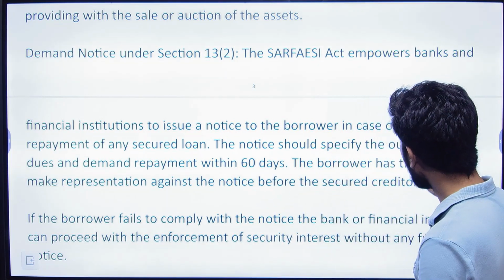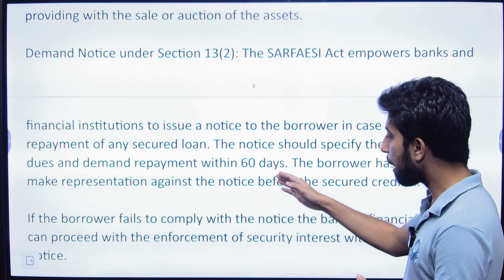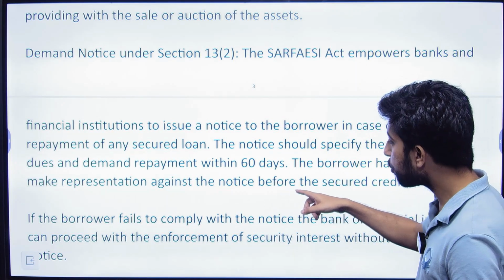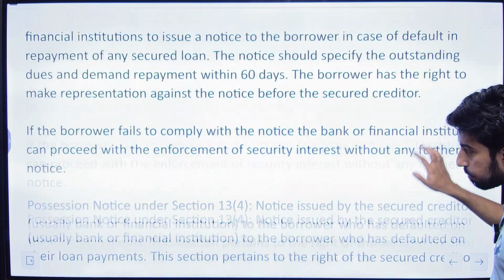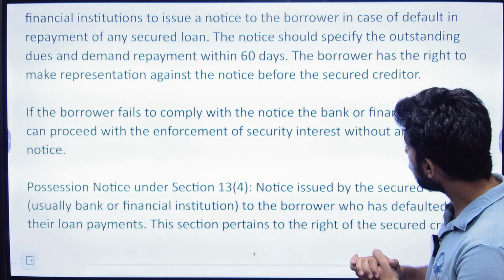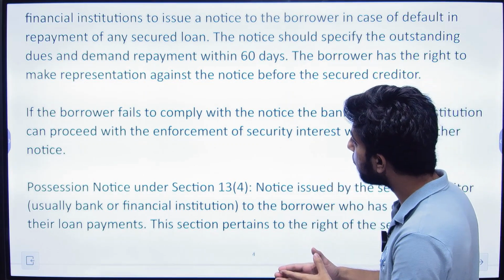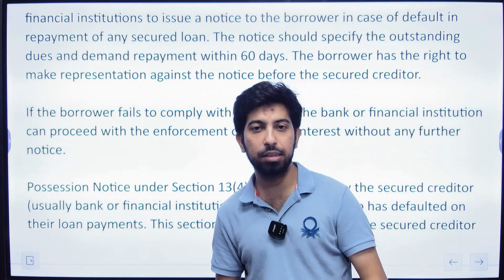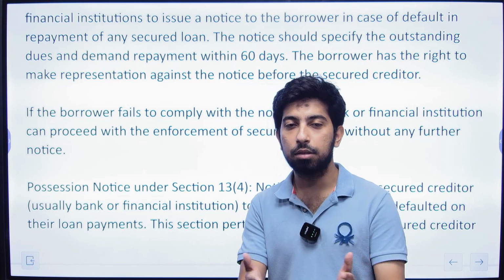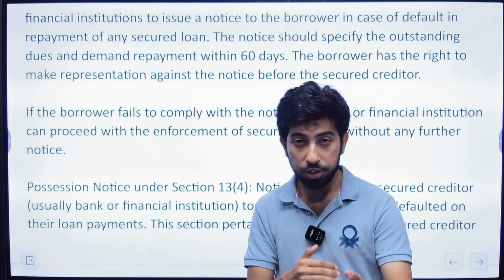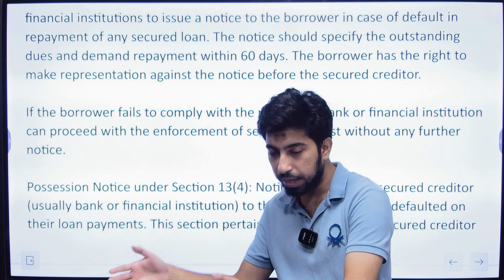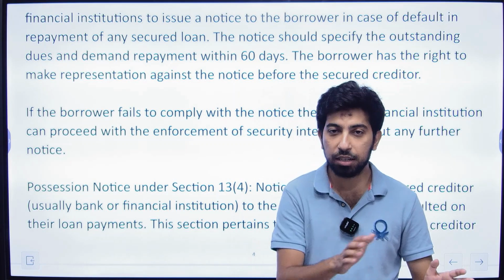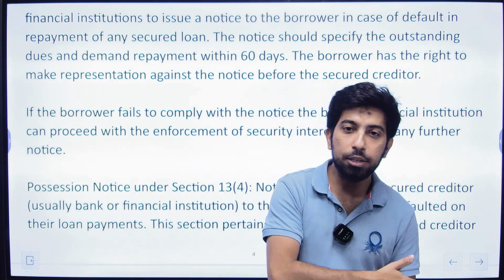The notice should specify the outstanding dues and demand repayment within 60 days. So 60 days time is there. The borrower has the right to make representation against the notice before the secured creditor. Within a period of 60 days, he has to make a representation, at least reply back. This representation before the secured creditor does not mean that he has to physically appear before the secured creditor, because the secured creditor is not a judicial or quasi-judicial authority. Physical appearance is not required. He has to reply through a notice.